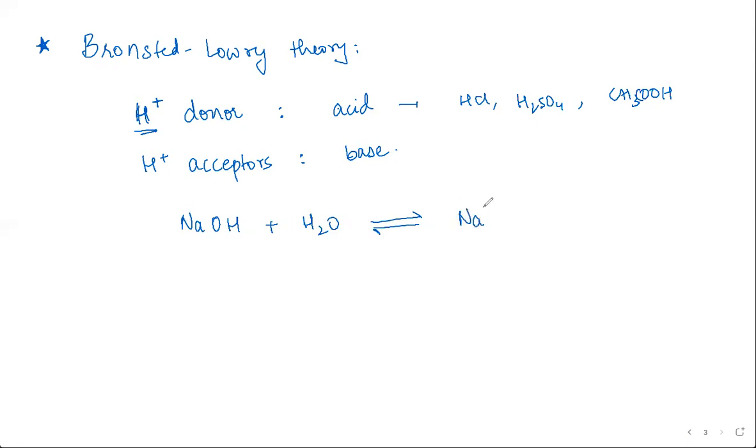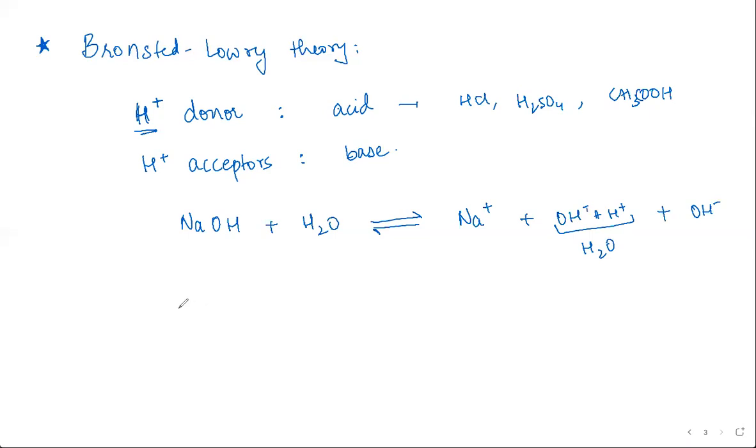So you have Na plus ions, and the OH minus ions that are there will accept a proton from water. If they accept a proton from water, you have this ionic equilibrium established, and you have OH minus ions in the solution. So in bases that have OH minus ions, the OH minus part of it behaves as a proton acceptor.